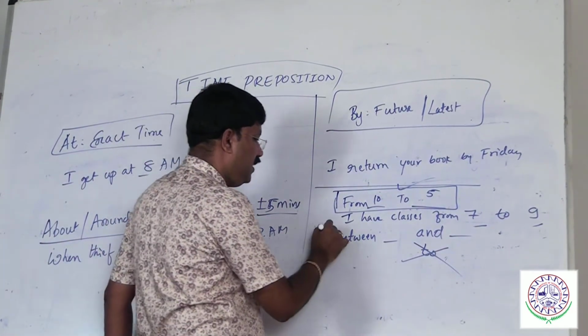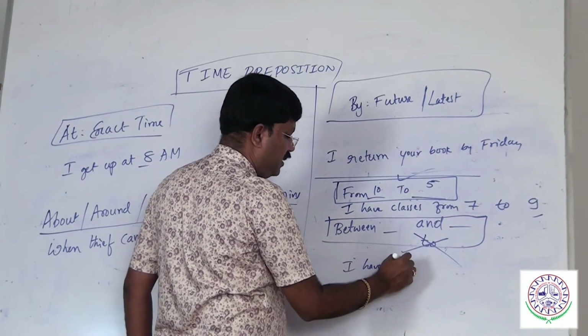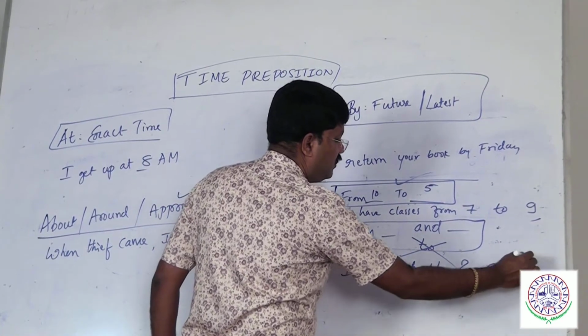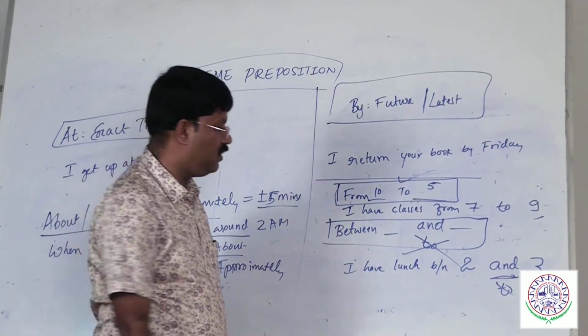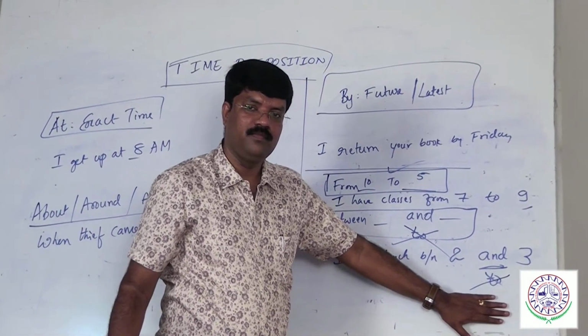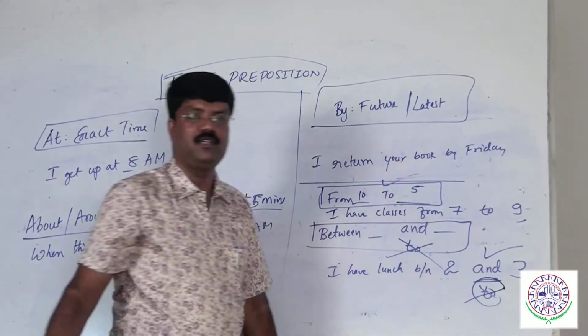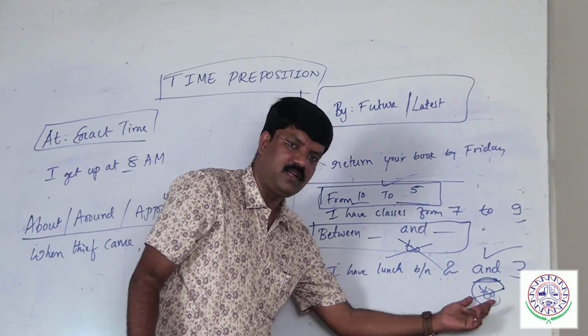Between and. I have lunch between 2 and 3. Look at here, 99% of people use to. Wrong. Don't use to. Please highlight this. To should be avoided. Between goes with and, that is the right answer. Please focus on this.